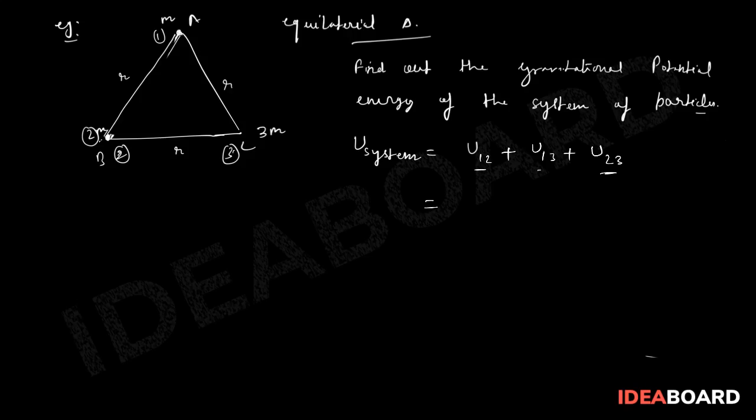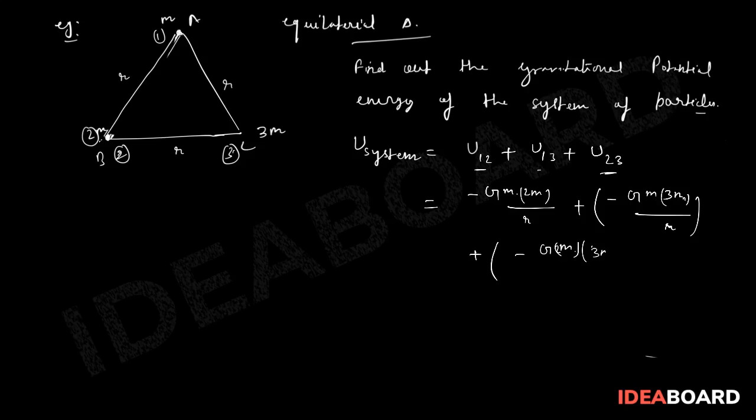U12 is minus G m into 2m upon r, plus U13 is minus G m into 3m upon r, plus U23 is minus G into 2m into 3m upon r.